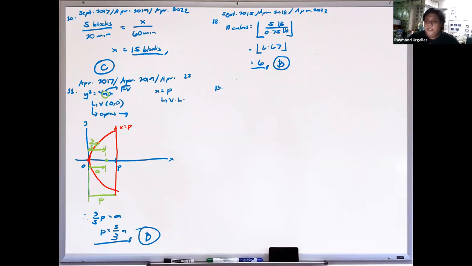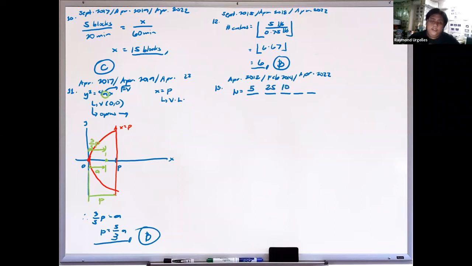Next, number 13. This came out in April 2012, then repeated in February 2014, and again in April 2022. This is in our lecture. Remember what we got here: the first character is a vowel, so we have 5 choices. The second character is a letter, but we already chose one and repetition is not allowed, so it's just 25.